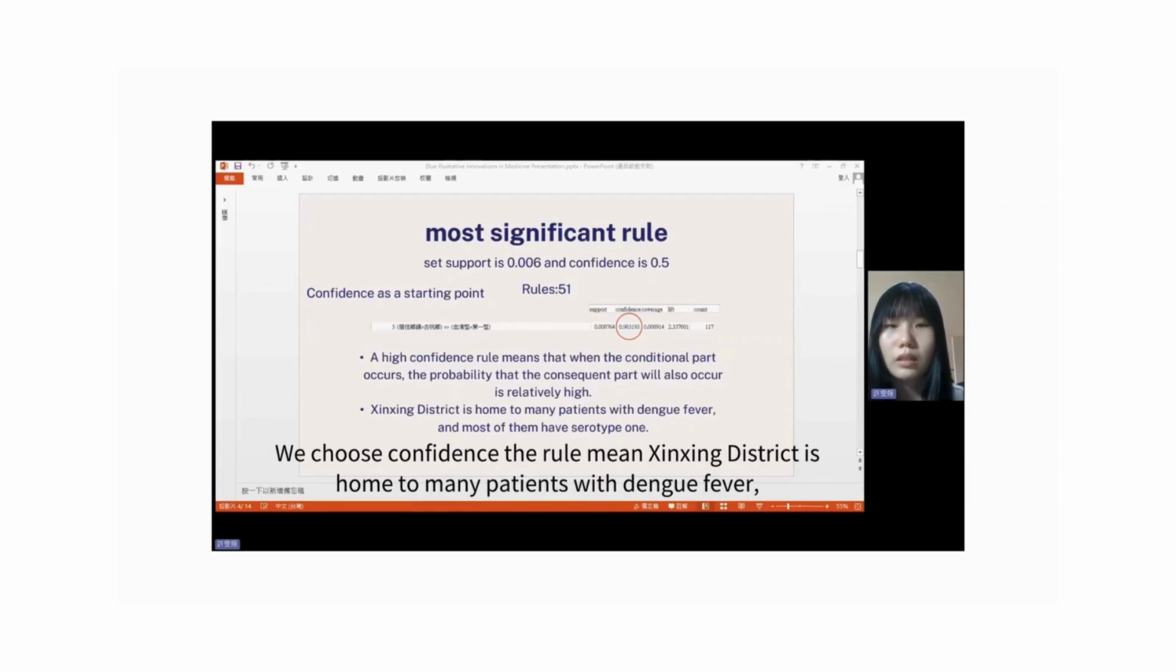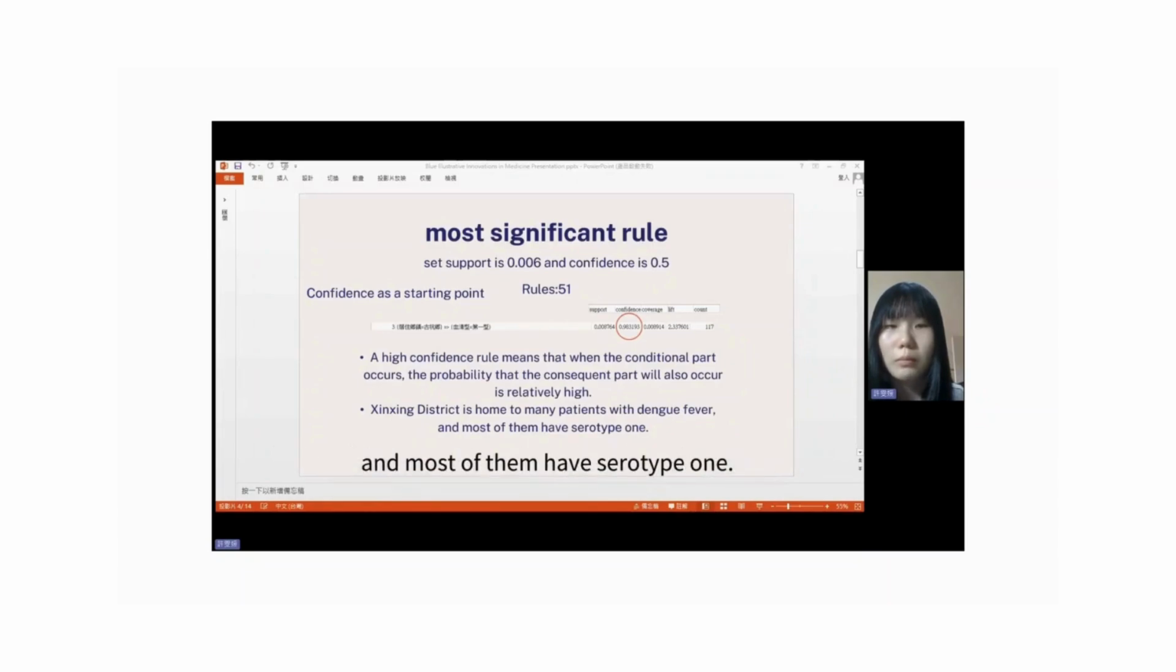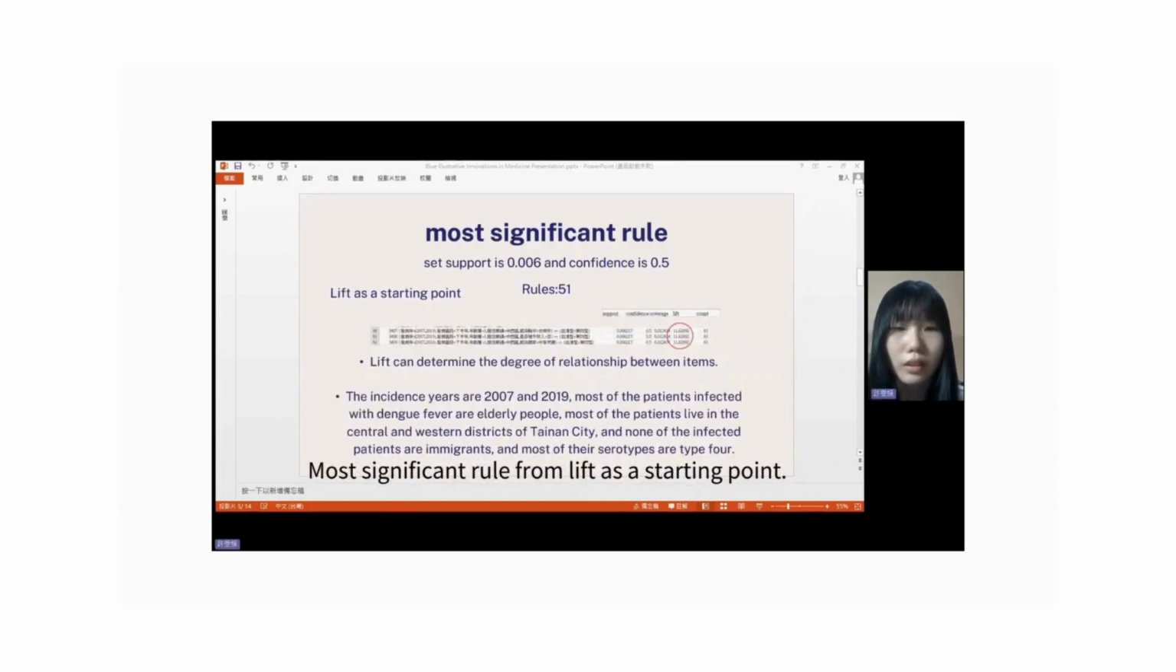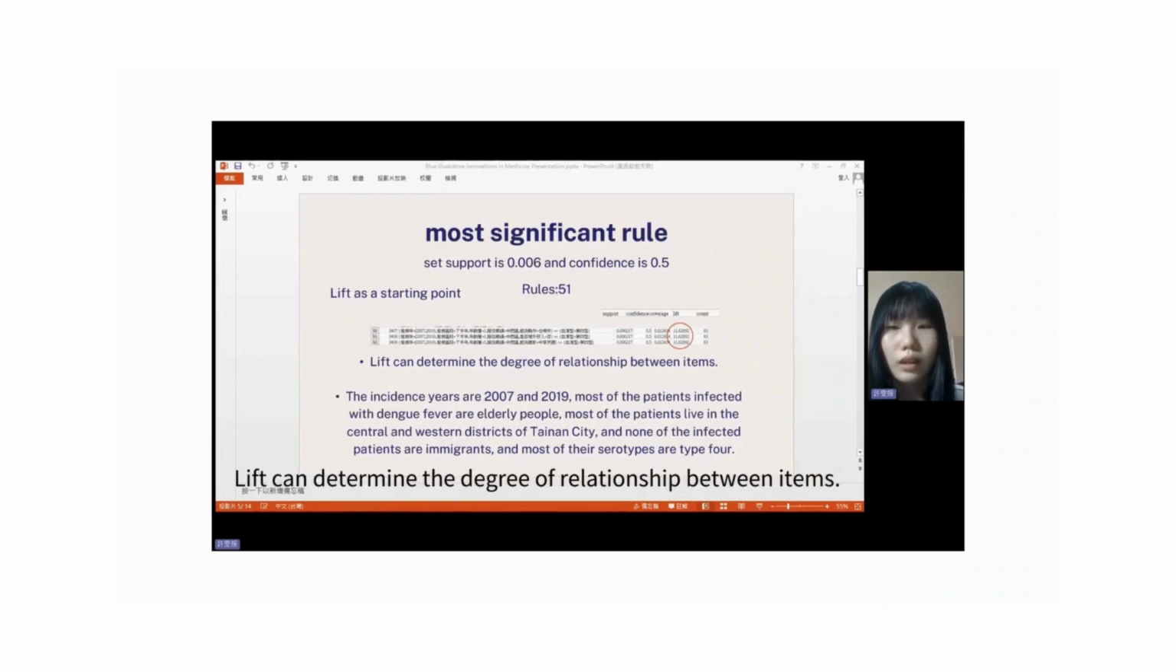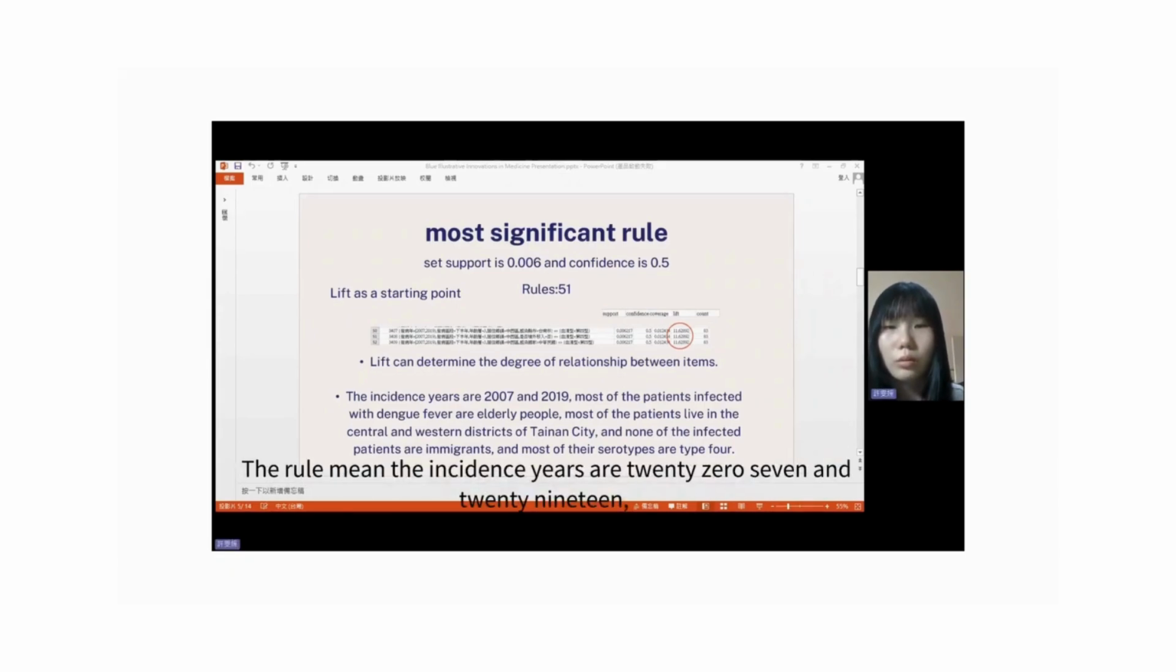This row means Jingyi district is home to many patients with dengue fever, and most of them have serotype 1. We take the most significant row family as a starting point. It can determine the degree of relationship between items. We choose the rules that have a high positive correlation.